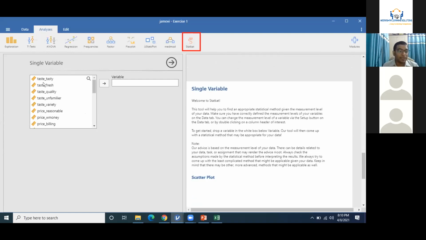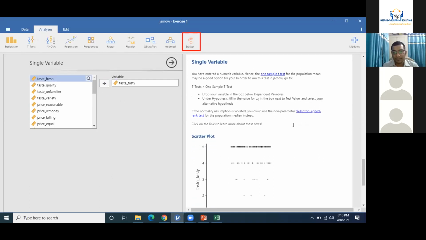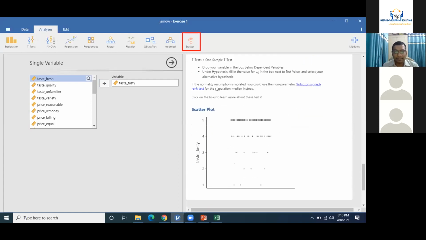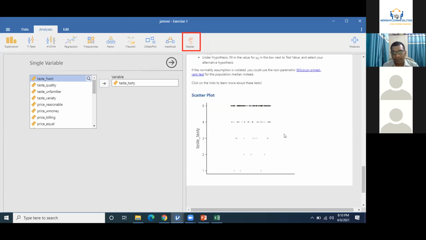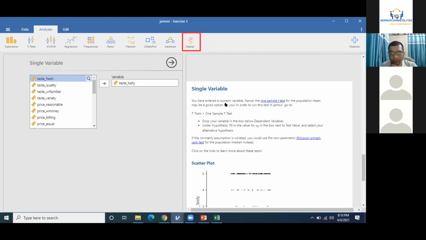So just for example, if I select this, it is continuous data, and this is telling me this is a single variable. This is a property of the data, and this is telling me you have entered a numerical variable. Hence, a one sample t-test of the population mean may be a good option for you.